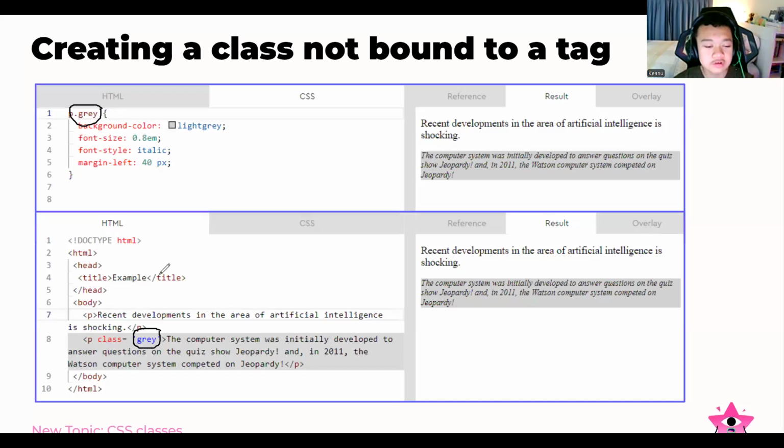It is not p dot class. The p is the tag, and the name after the dot is gray, because we are setting the name for this as gray. You are also able to adjust it. Maybe you want to change the name; you can just give it a name like text or whatever you want.